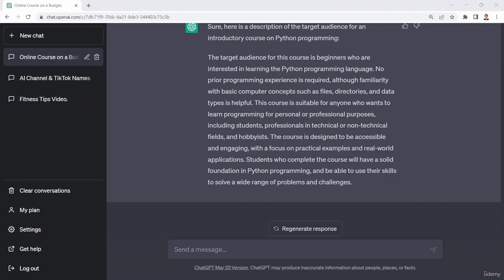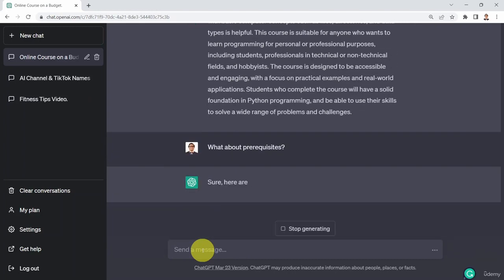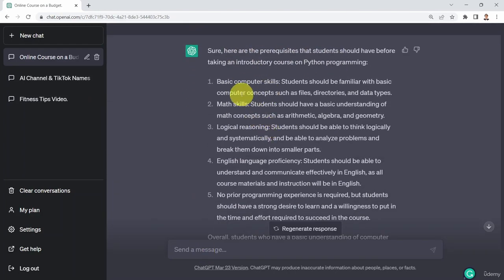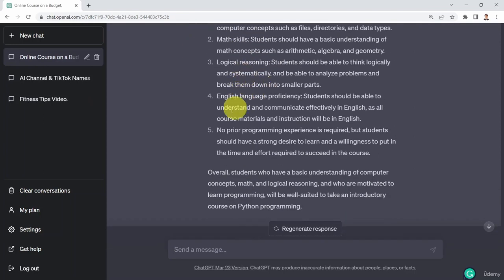What, for example, if you are interested in writing the prerequisites for the course? If you press enter, here we go, it's going to tell you, well, sure. Here are the prerequisites for the course: basic computer skills, basic math skills, logical reasoning, English language proficiency, and no prior programming experience is required.